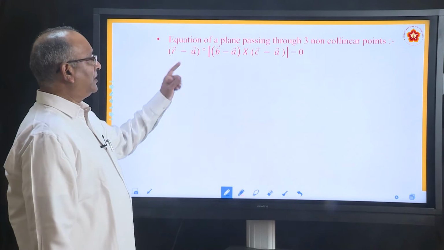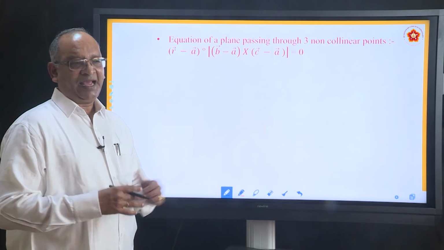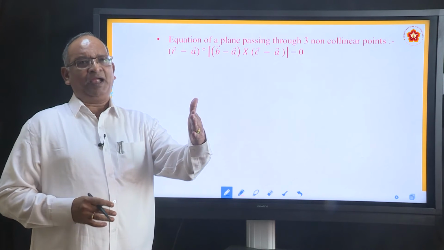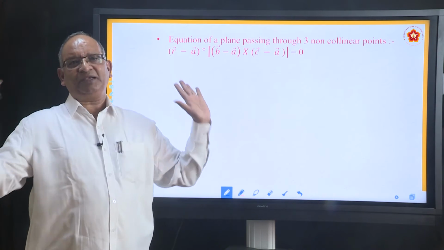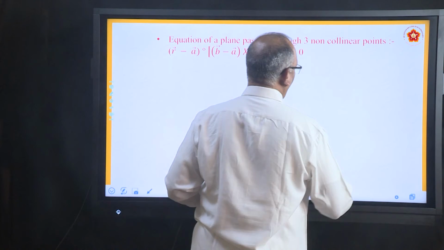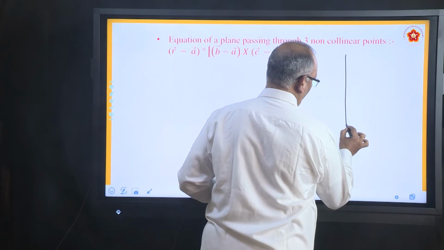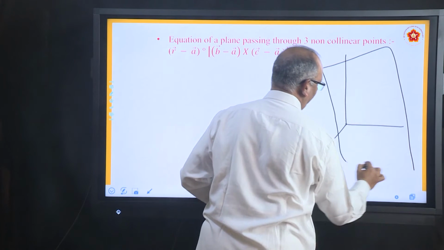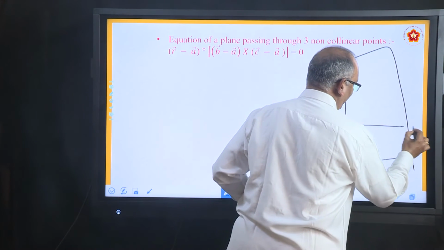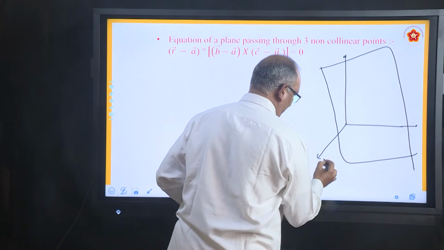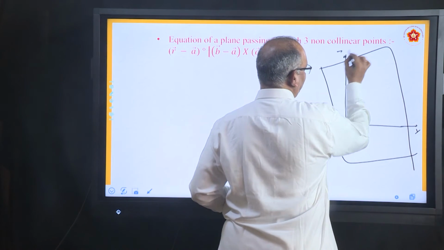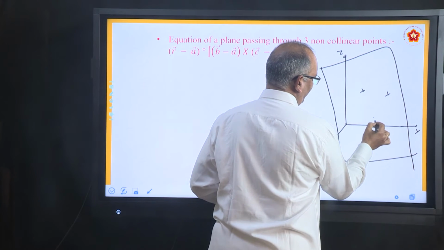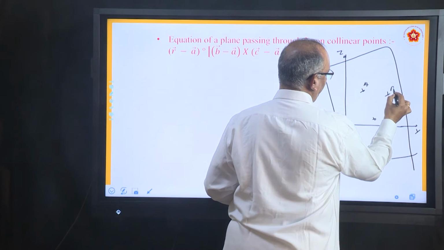So imagine a plane as we took in the previous case. There is a plane and now nothing is given. He has given just 3 points on the plane. Let us say here is a big plane. You can choose points wherever you want. This is the x axis, this is the y axis, this is the z axis. Now let us say you have a point here, another point here, another point here. Let us say this is A, this is B, this is C.